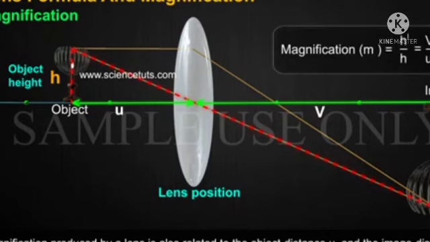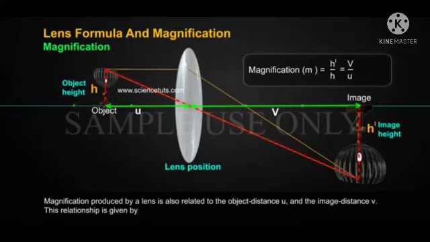Magnification produced by a lens is also related to the object distance and image distance. This relation is given by h dash by h equal to v by u. Magnification small m equal to v by u or h dash by h.